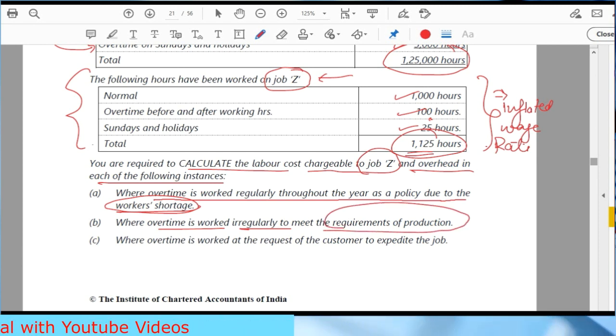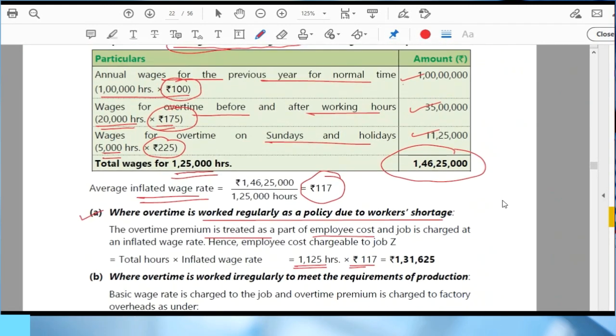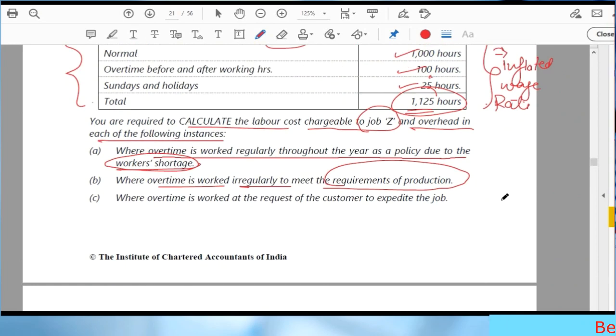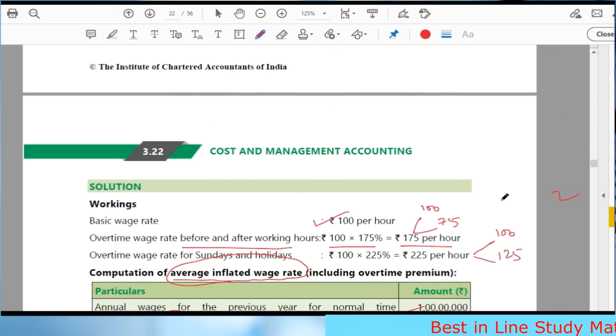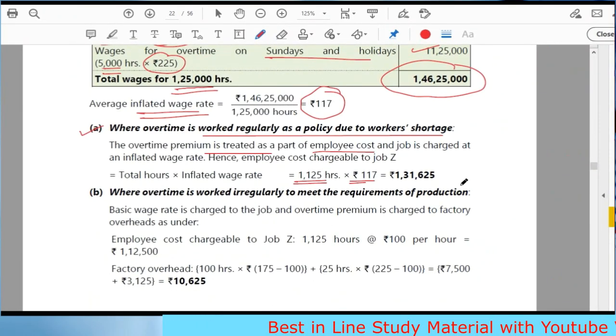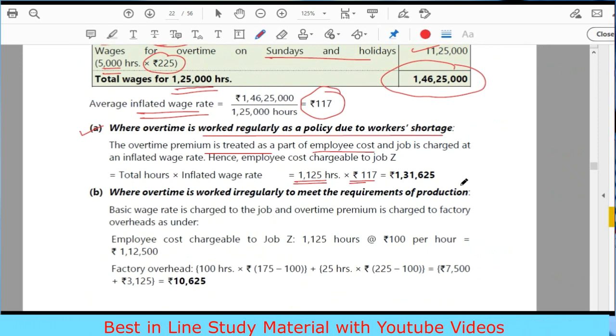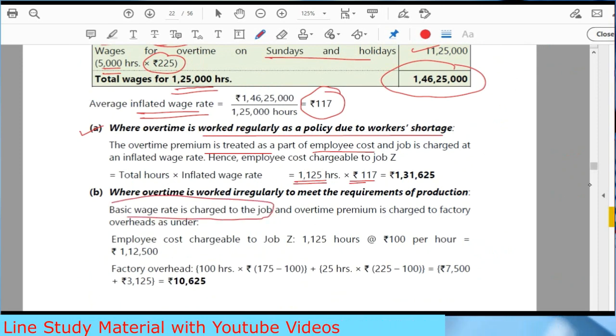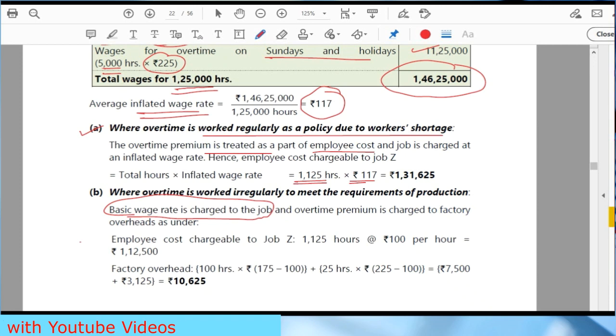Okay, now it is not a regular feature, sir. It is due to the production, because there is an emergency. It is due to the requirements of the production. Now what we'll be doing is, in this case, the basic wage rate is charged to the job, right? Basic wage is obviously to the job, and overtime is charged to factory overheads.